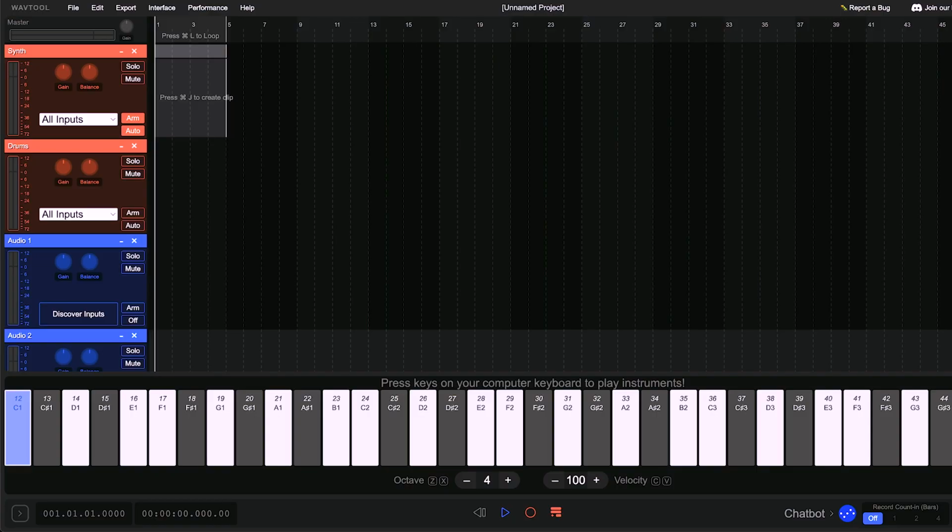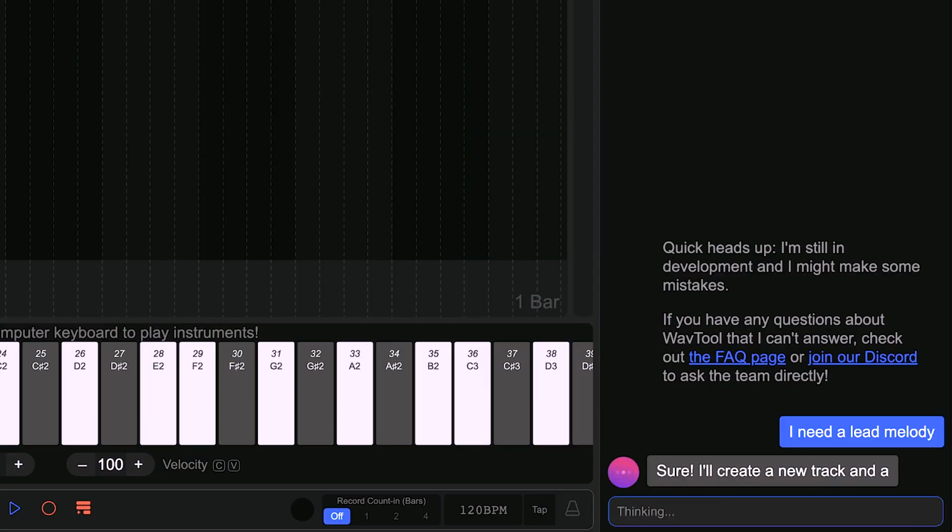Now we're on to the first hybrid product on this list, and that's going to be WavTool. WavTool is a completely, fully integrated AI DAW with text-to-audio and text-to-MIDI capabilities, and also it can help you out with your mixing and mastering, so technically AI mastering as well. Which sounds all too good to be true, and I'm here to say that it is